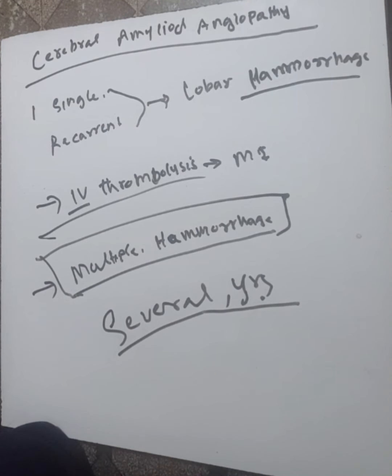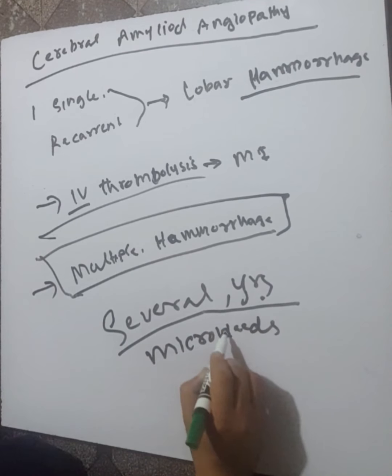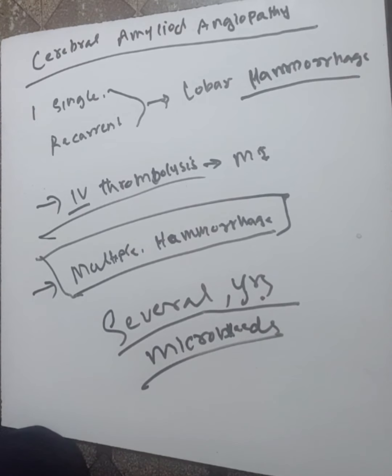And sometimes microbleeds in the cortex can be seen on the brain MRI.